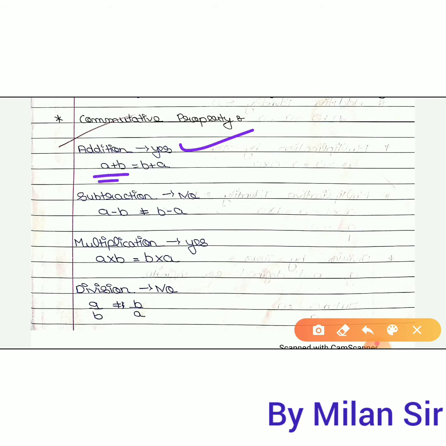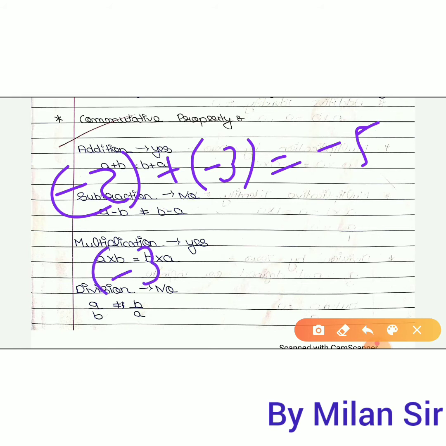That means a plus b is equal to b plus a. You can change the order. So for integer numbers, if you change the order for addition, you will get the same answer. You can change the order of the numbers. If you take negative numbers, minus 2 plus minus 3, you will get the answer minus 5. If you take minus 3 plus minus 2, you will still get the answer minus 5.